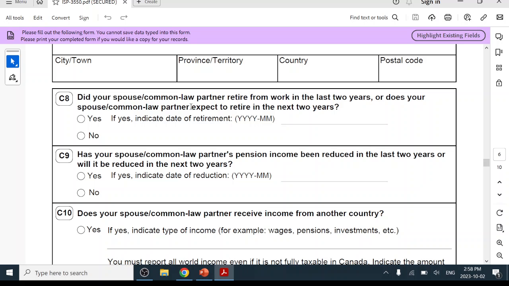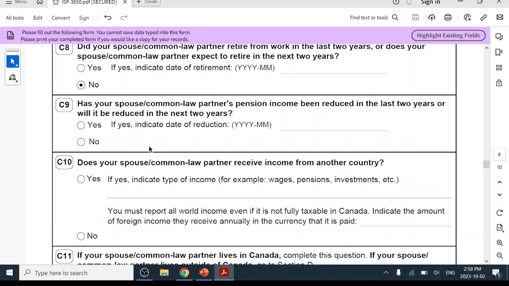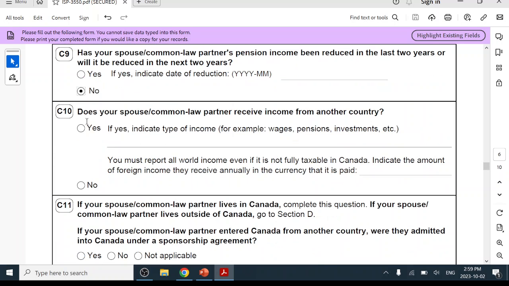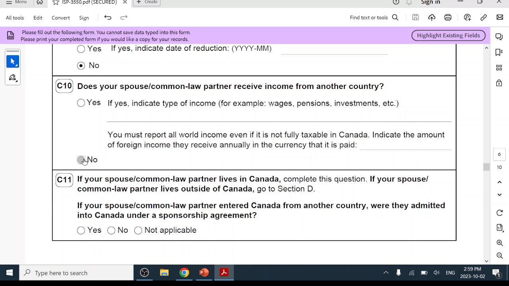And did your spouse or common law partner retire from work in the last 2 years, or does your spouse or common law partner expect to retire in the next 2 years? Let's say both of them retired like 10 years ago, then you don't put yes, choose no. Has your spouse or common law partner's pension income been reduced in the last 2 years or will it be reduced in the next 2 years? No. If it's the first time applying, then no. Does your spouse or common law partner receive income from another country? Let's say no.